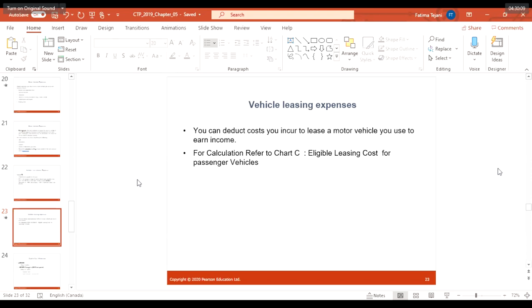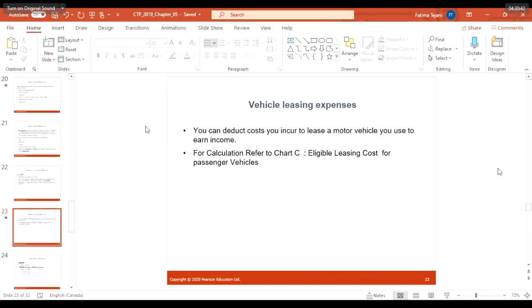So guys, there is a good calculation for passenger vehicle leasing, and I think most of the people out here are recommending that you should go with the lease vehicle because it is going to help you a lot compared to your own vehicle in terms of cost and all. You can try doing that as well, in case it's helping you out, because as Eleanor suggests, you can get a new lease vehicle every year. And at the same time, the expenses of the lease are deductible.